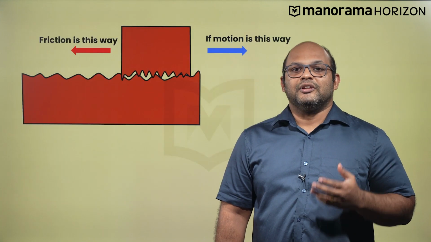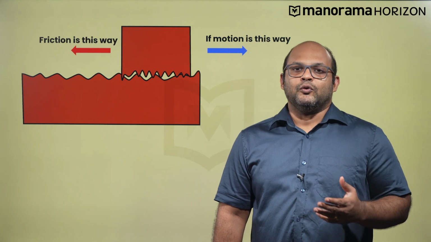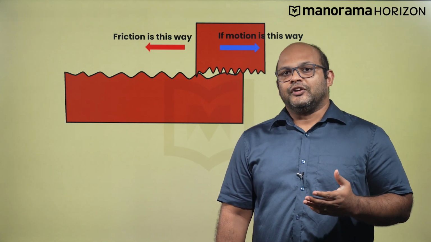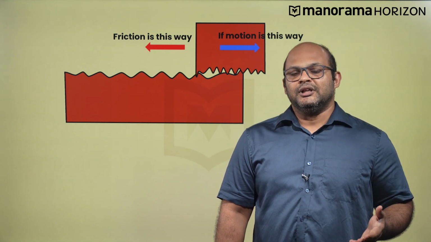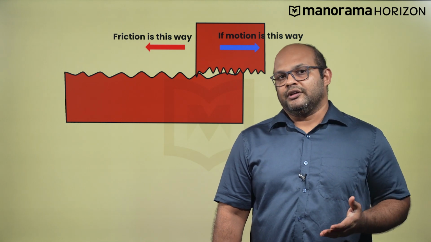So let us understand why people before Galileo and Newton made this mistake. What was the reason that early scientists made this critical error? The reason was the absence of the idea of friction. Friction is a force that opposes all motion. So because we did not understand friction, we came to the erroneous conclusion that an object will only move continuously if a constant force is applied on it.